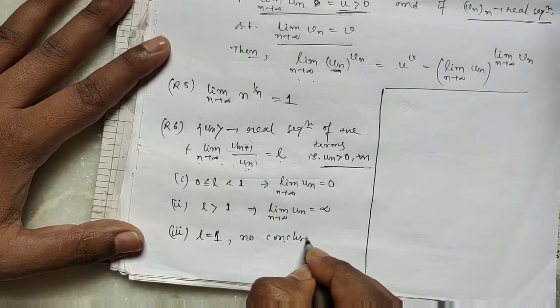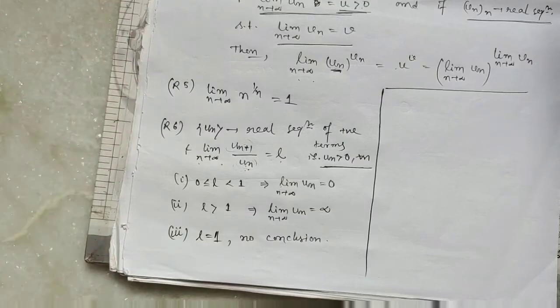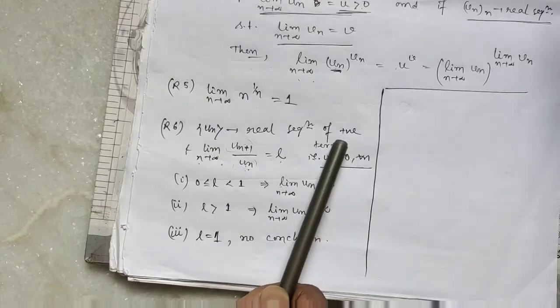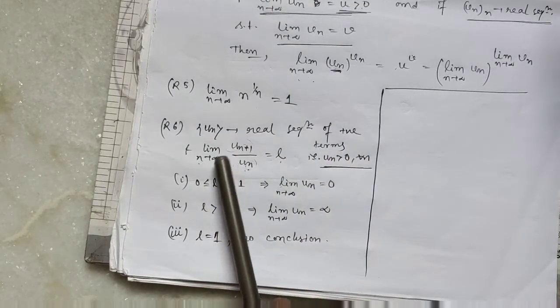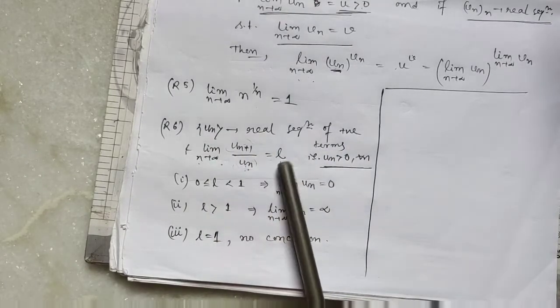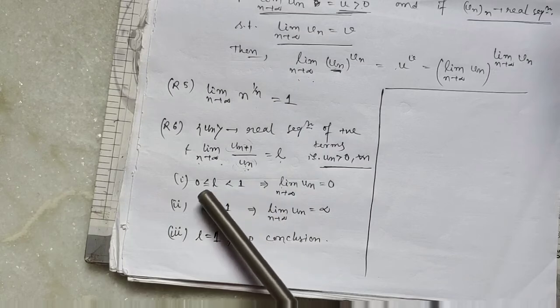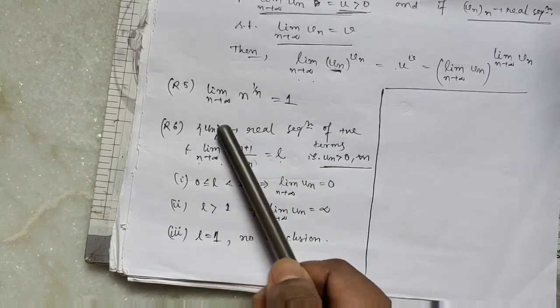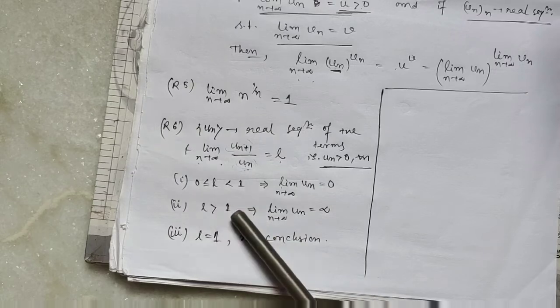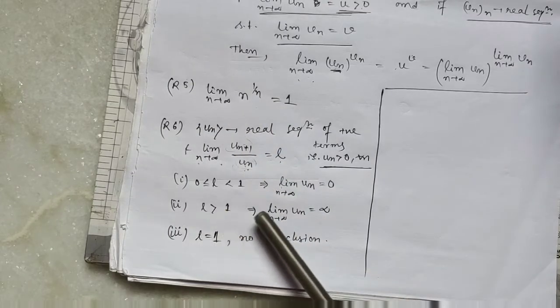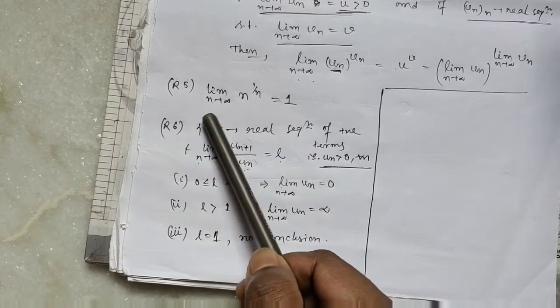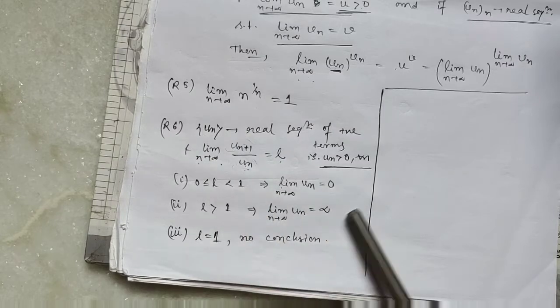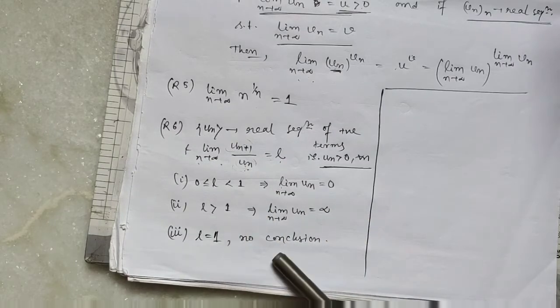It does not give any conclusion for L equal to 1. So if un is a real sequence of positive terms and limit as n tends to infinity of un+1 by un equals L, then 0 ≤ L < 1 implies un converges to 0. If L is greater than 1, then the sequence un diverges to infinity. For L equal to 1, there is no conclusion.